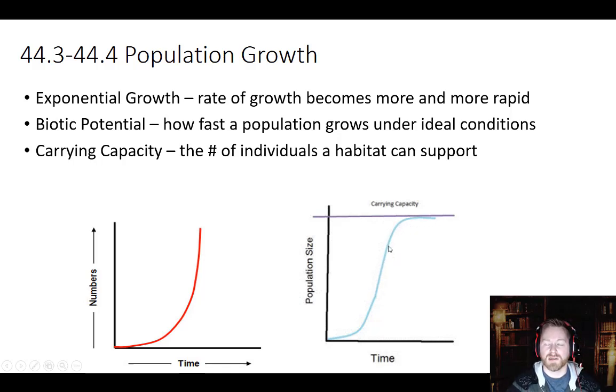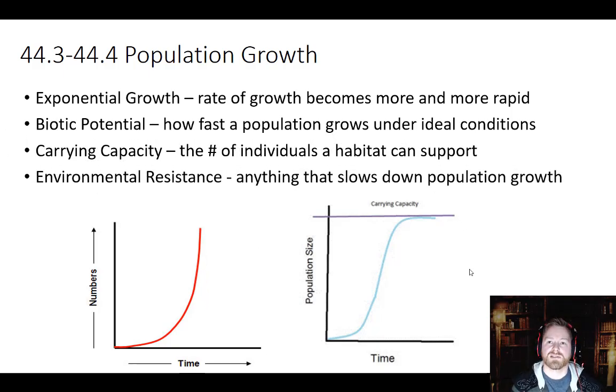At a certain point, resources start becoming scarce. Space, food, water, nutrients, mates, all that starts becoming rare. And so the numbers of the population start to level off. You have more deaths, you have fewer births, and the number over time starts to level off. And we see that it usually levels off right around carrying capacity, because you can't go above carrying capacity, because then your numbers are greater than what the environment can support. And that's when your population stops growing and it starts to decline.